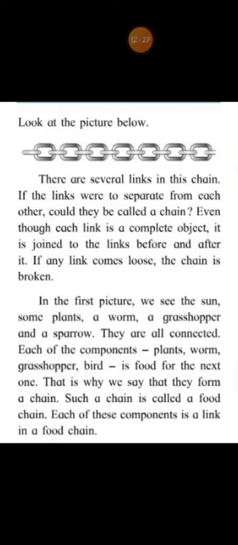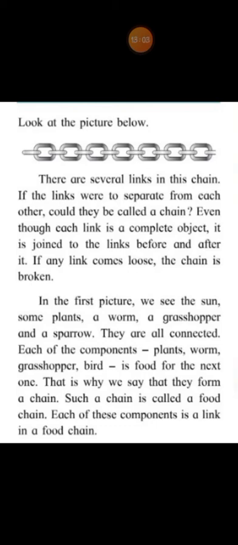In the first picture, we see the sun, some plants, a worm, a grasshopper, and a sparrow. Yes, children, we all had seen the picture just now. What can we see in the picture? We see the sun, some plants, a worm, a grasshopper, and a sparrow, right? They all are connected with each other. Okay? They are bound to each other. They are linked with each other.